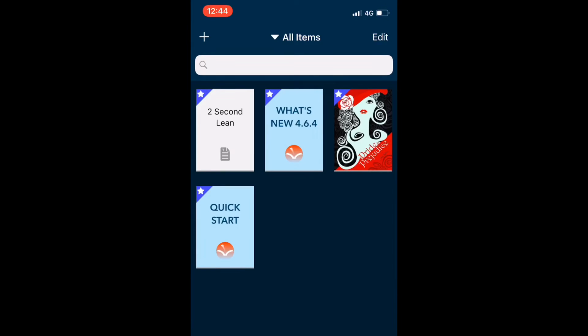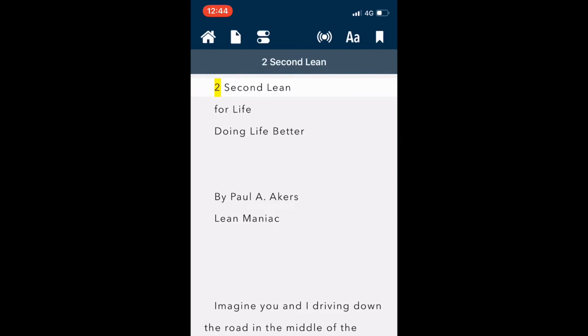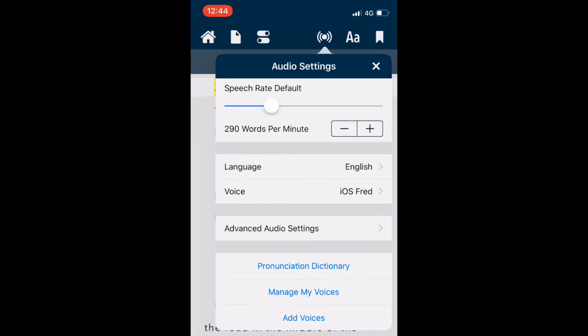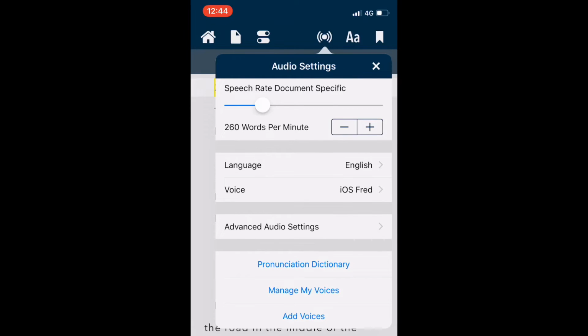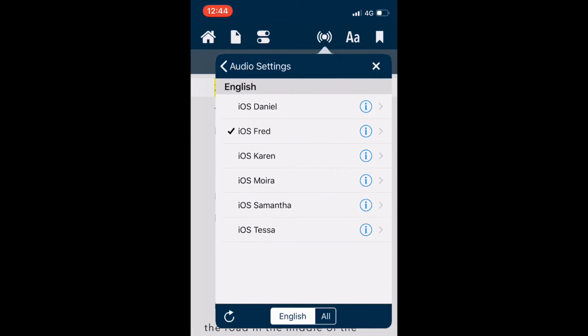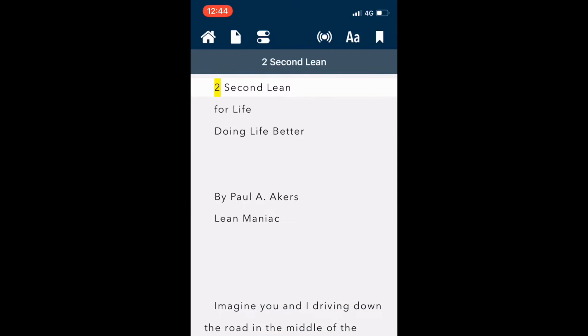Now I open the book and I can select the voice and the speed I want it to read at in the settings. It's very, very simple to do, and then I'm good to go. Then all I do is touch the book, push the play button, and it starts to read it.